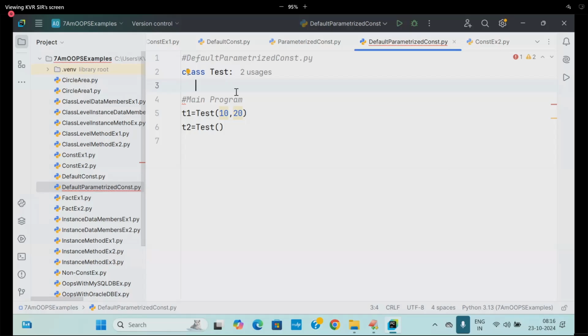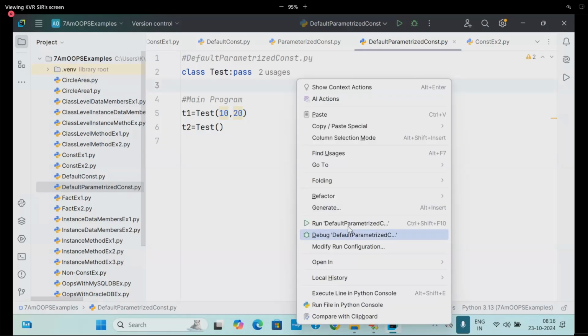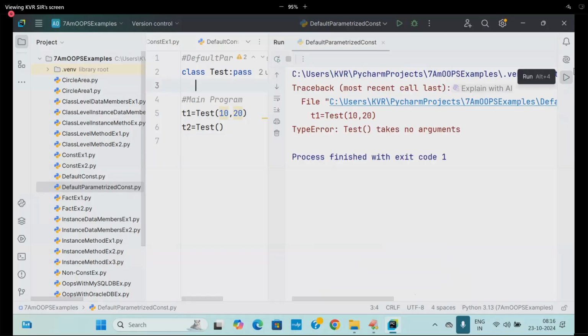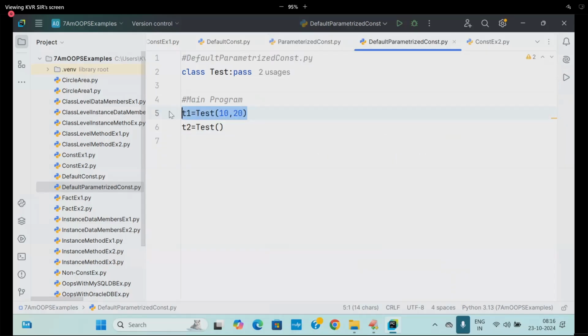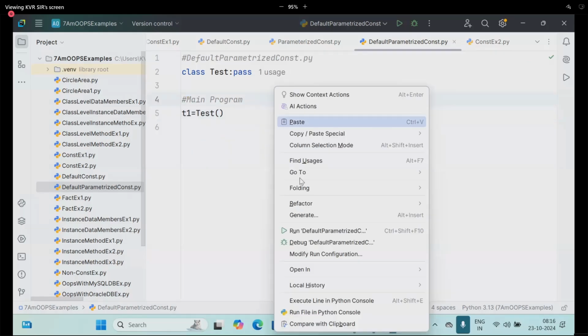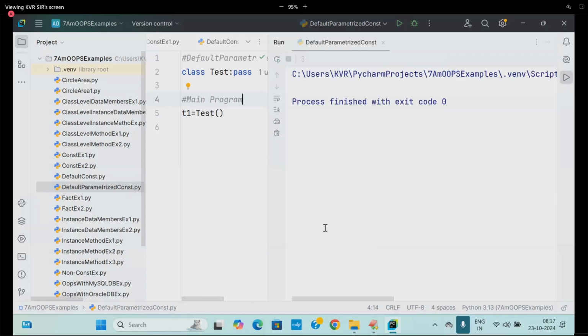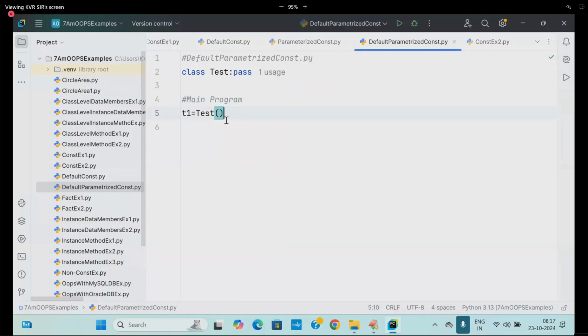If I don't define it completely, no problem. But which one is giving a problem? Parameterized. It is giving a parameterized problem. So at that time what do I need to remove? I am removing the parameterized one. At that time, if I run it, there is no problem, it is executed. But what is the content of T1? Empty. Are you following?